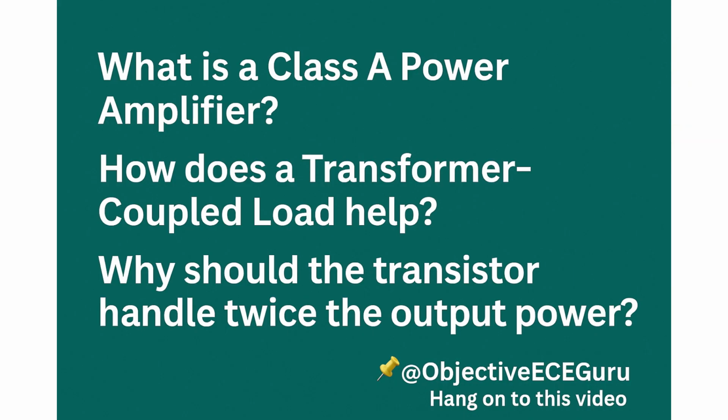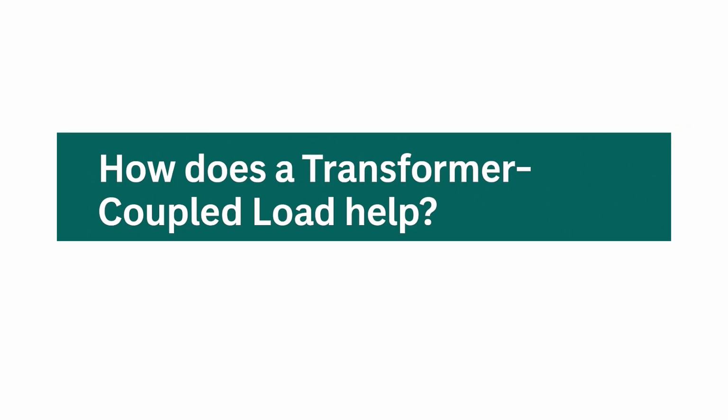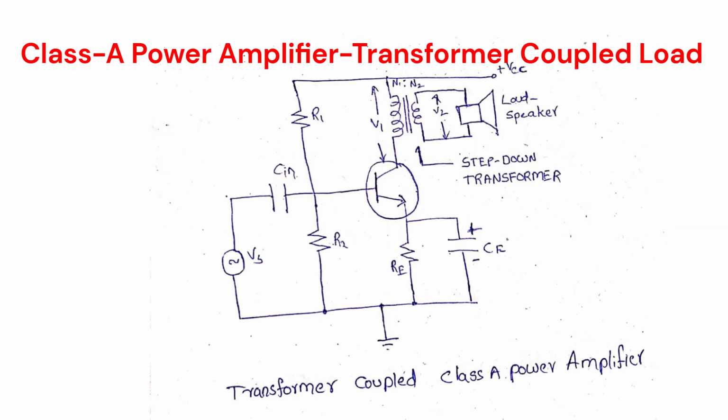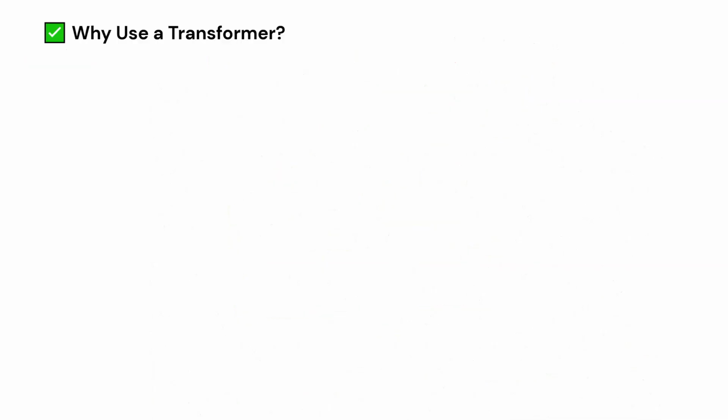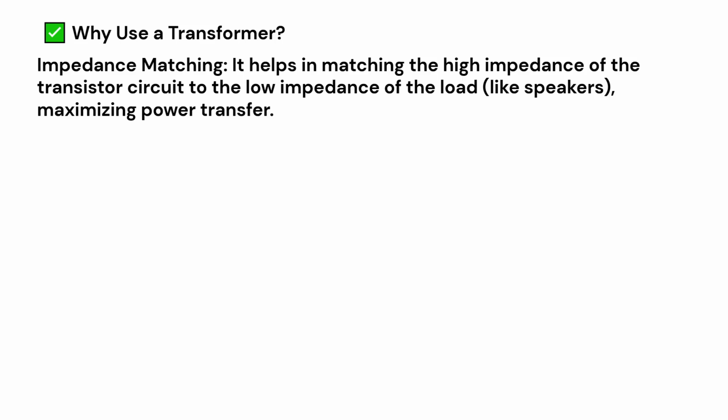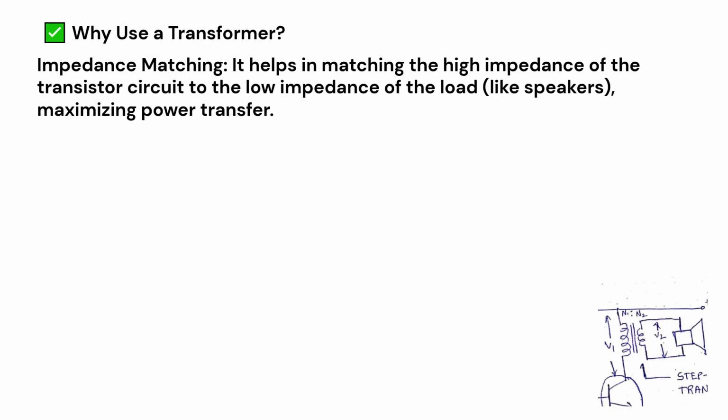Now we are going to discuss how does a transformer coupled load help. Transformer coupled load means a transformer is used between the amplifier's output and the actual load, like a speaker. Why use a transformer? Impedance matching. It helps in matching the high impedance of the transistor circuit to the low impedance of the load, like speakers, maximizing the power transfer.